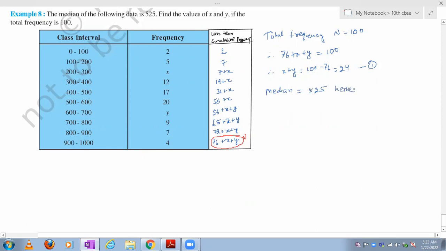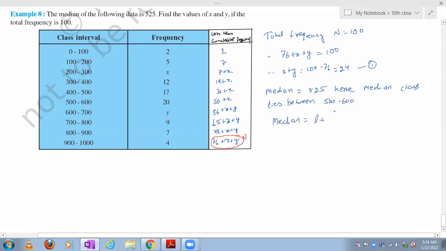Hence, the median class lies between 500 to 600. So what is the median formula then? So the median formula.